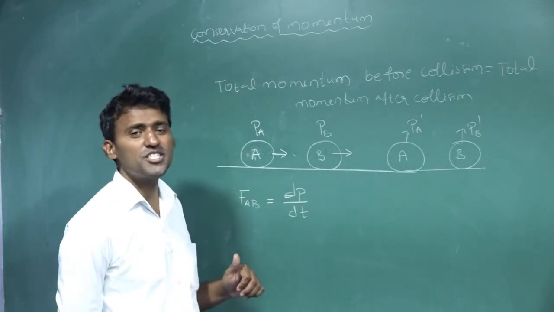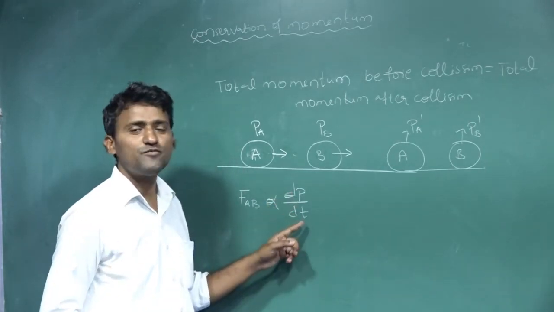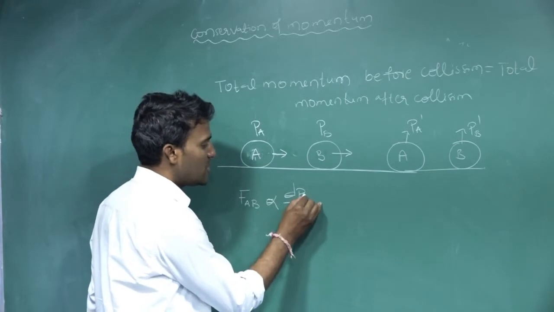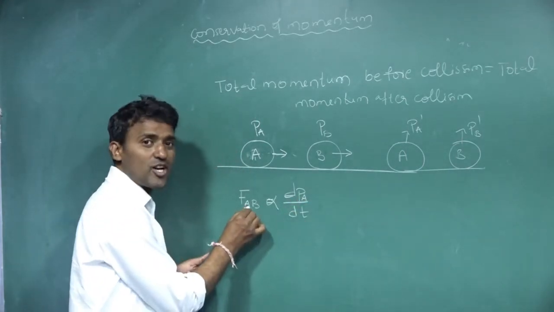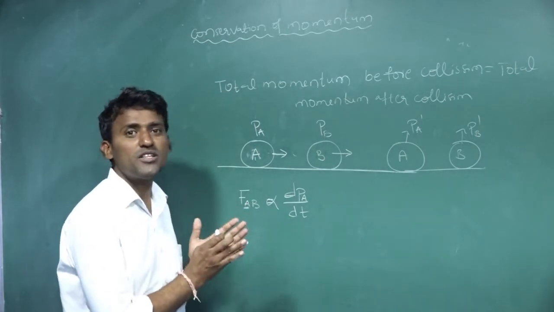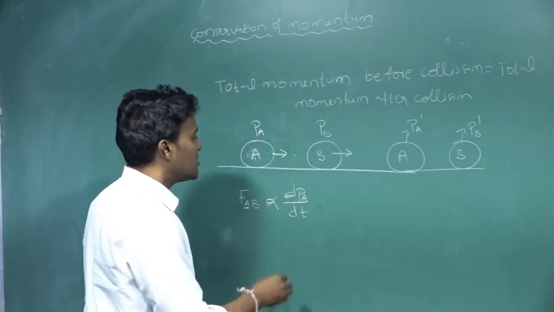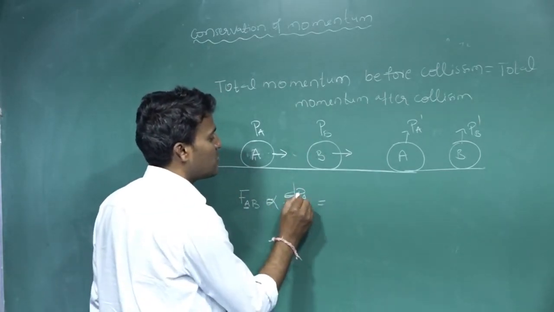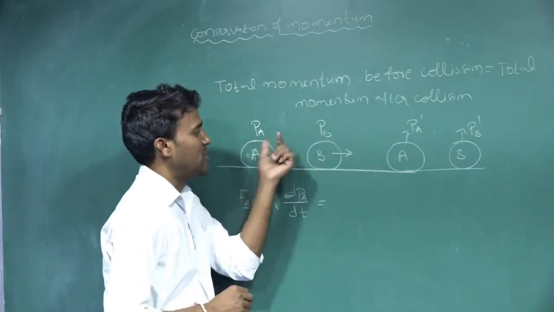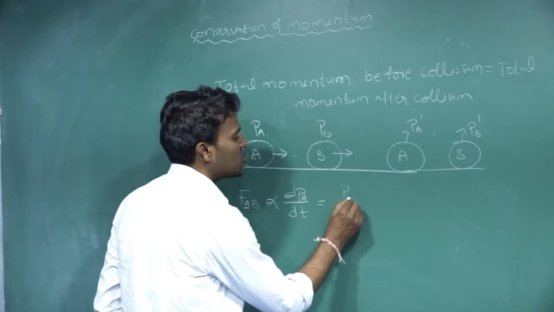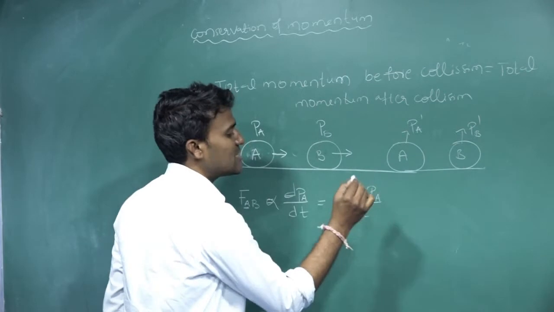dP divided by dt: force is directly proportional to the rate of change of momentum. I told you very clearly, force acting on the A body means we have to discuss the A body. So the change in momentum is dPA, which means final momentum minus initial momentum. Final momentum is PA dash, initial momentum is PA, divided by the time interval dt.